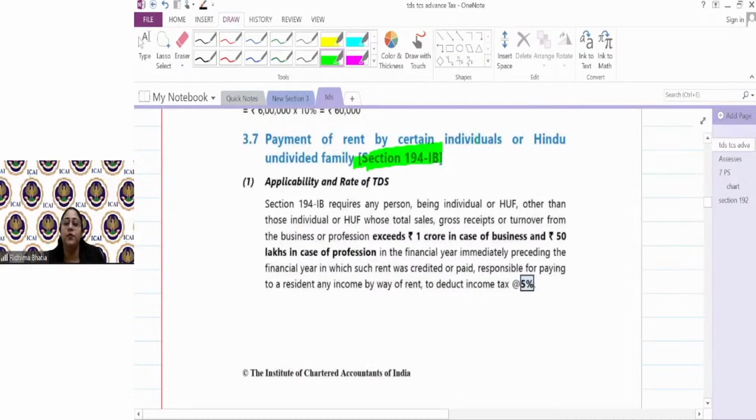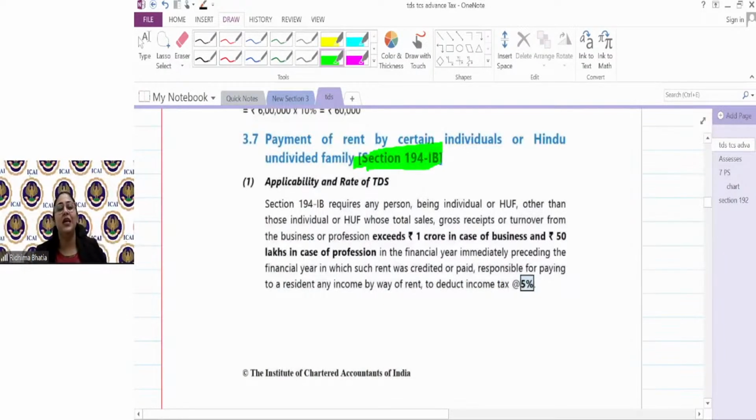Payment of rent by certain individuals or HUF. The section is 194IB. 194IB is a section for payments of rent by certain individuals or HUF. Which certain individuals or HUF? Those who are not covered under I. Any person who does not have a turnover of more than 1 crore in the preceding year in case of business, or 50 lakhs in case of profession, is not covered under I. A salaried individual does not get covered under I. So if they are making payment of rent, they will deduct TDS under 194IB.